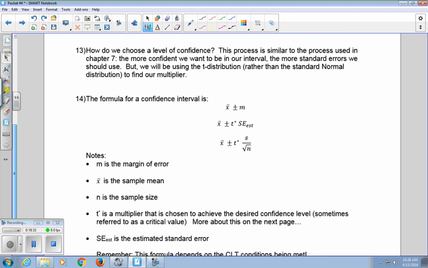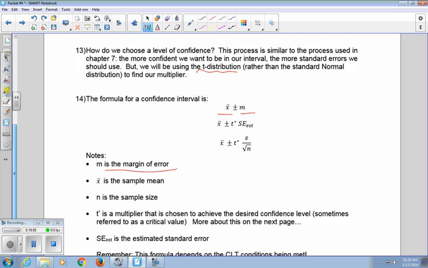How do we choose a level of confidence? This process is similar to the process used in Chapter 7. The more confident we want to be in our interval, the more standard errors we should use, so we'd have a wider interval. But we will be using the t distribution, rather than the standard normal distribution, to find our multiplier. So the formula for a confidence interval is X bar plus or minus your margin of error. M is your margin of error.